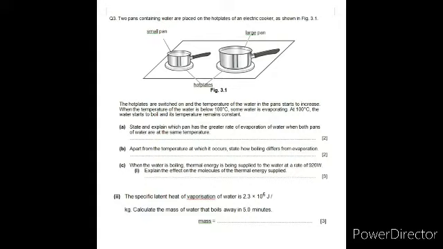Formula, you know that mass is equal to energy over latent heat of vaporization. But here energy is not given, but power is given, 920 watt, fine. So we know that power is equal to energy over time, therefore energy is equal to power multiplied by time. So we will calculate energy by multiplying power by time and divide it by the latent heat of vaporization. Yes, your time is in minutes, so don't forget to convert it into seconds by multiplying it with 60. Okay, and after solving you will be getting your answer as 0.12 kilogram or 120 grams.